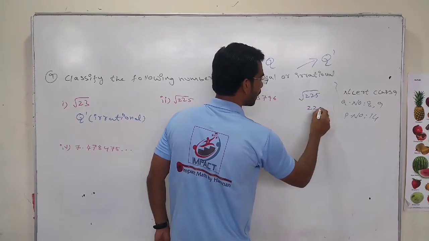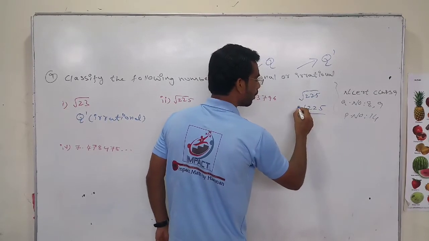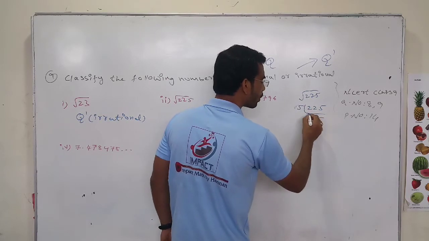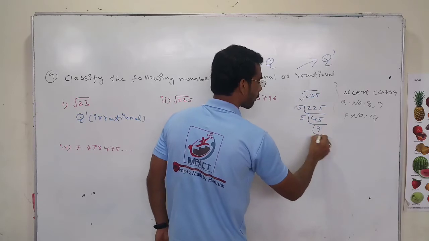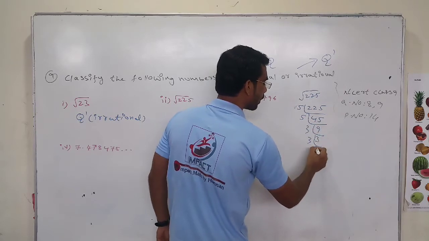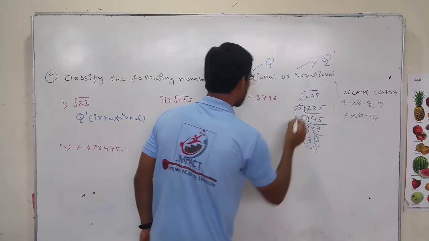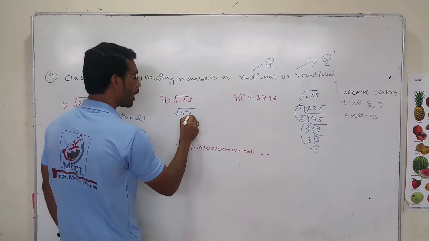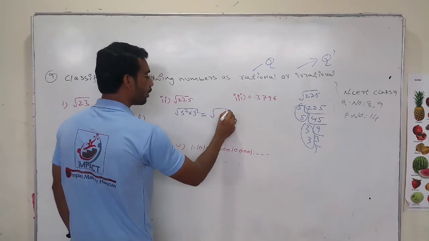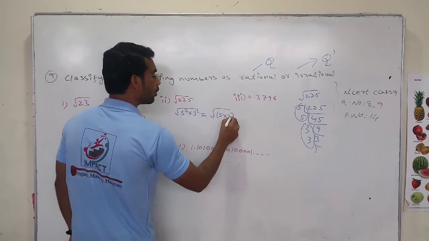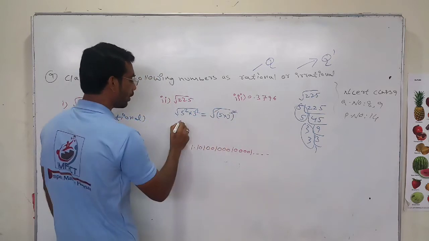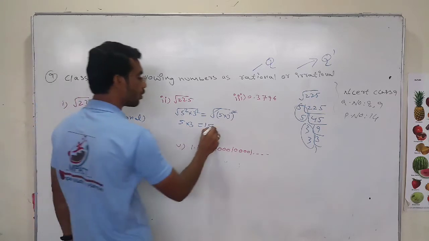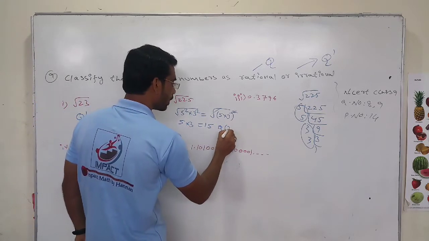Now root over 225. Can we take the LCM of this one? 5 into 45 is 225, 5 fives are 25, then 5 nines are 45, 3 threes are 9, 3 ones are 3. It is getting in pairs. If it is getting in pairs, can we write this in the form of 5 square and 3 square? That can be 5 into 3 whole square. Square and root get cancelled. 5 into 3, how much will it be? 15. Now tell me, is 15 a rational or irrational number? It is rational.